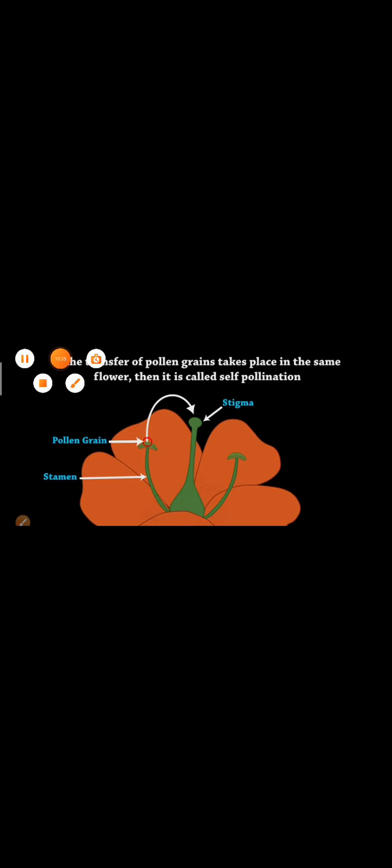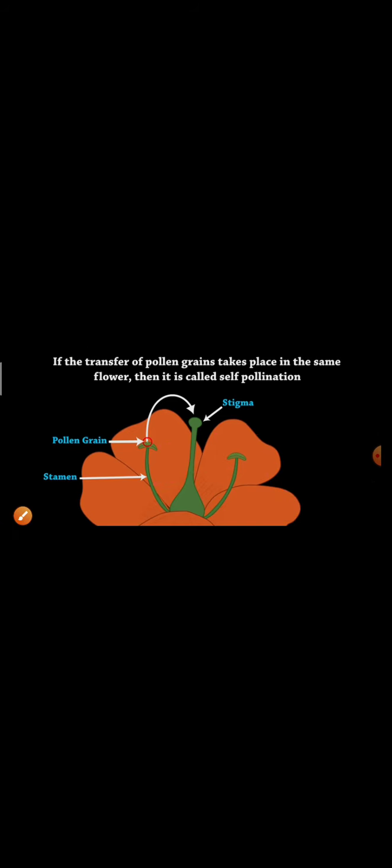So you know the stamen. The male part of the flower is the stamen and the female part is the stigma. On the stamen, pollen grains are present. As you know, the stamen is divided into two parts, anther and filament. You know it very well.